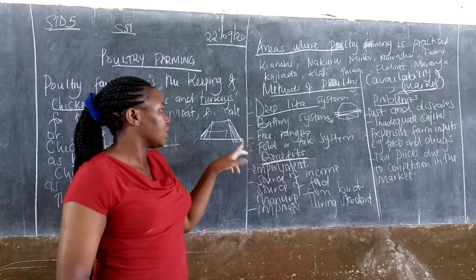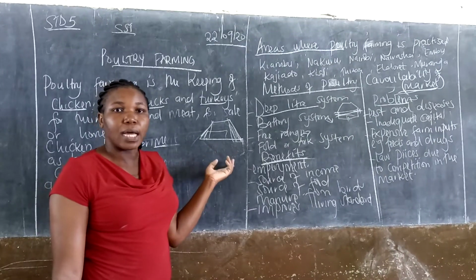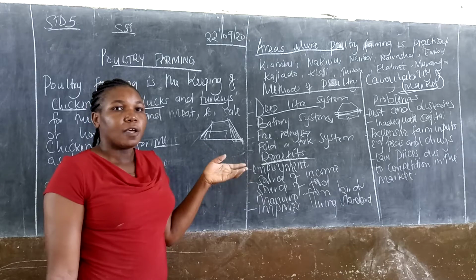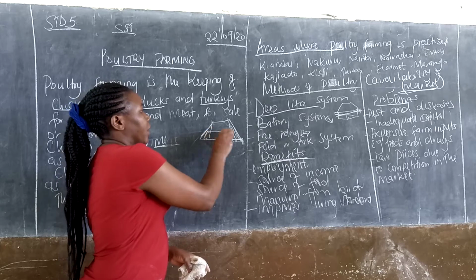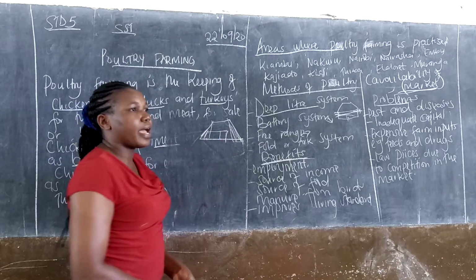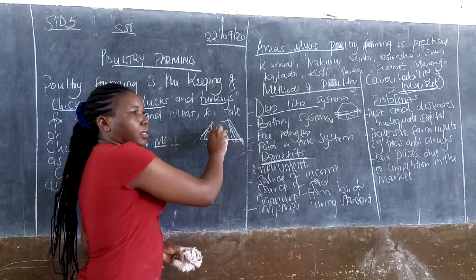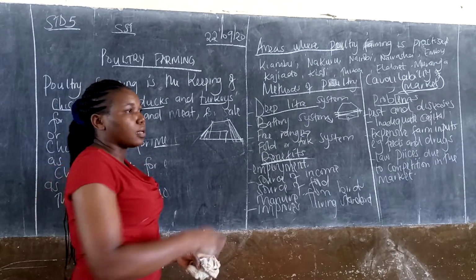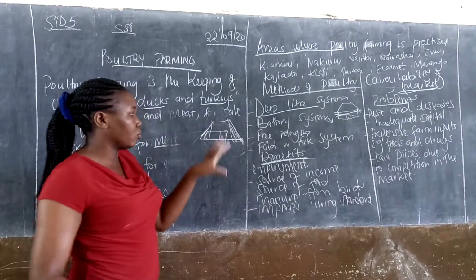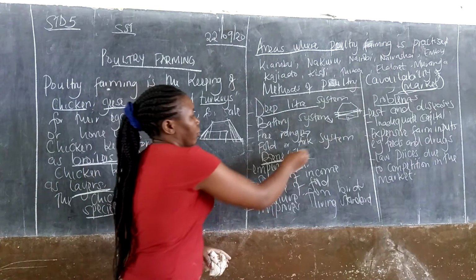This is known as a fold or ark. Just a small one, or maybe it can be big, but mostly it is made like this, whereby this is wire mesh and there is maybe a door there where the chicken are inserted. Someone can bring food or water inside, but the chicken are left to stay inside there. That is known as an ark or fold.